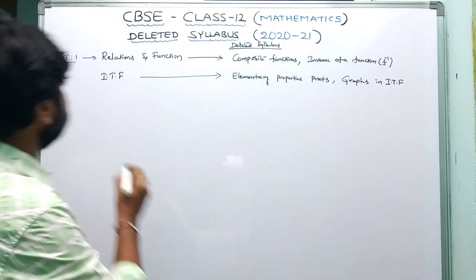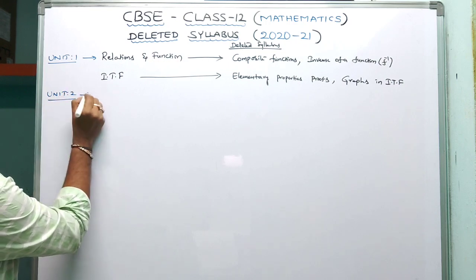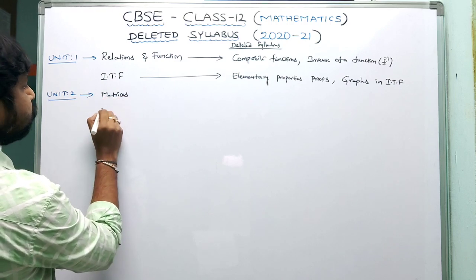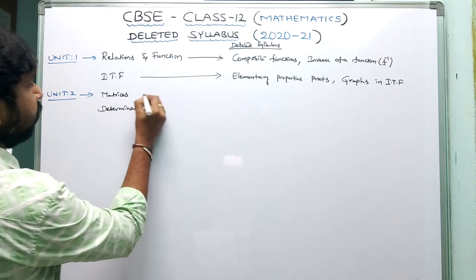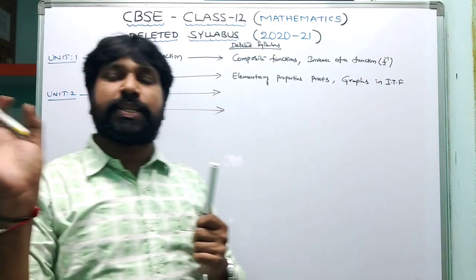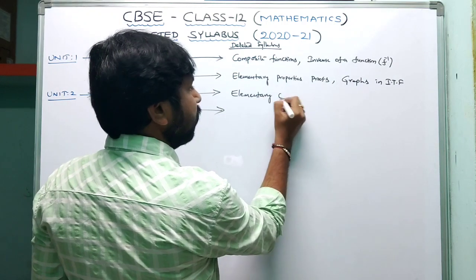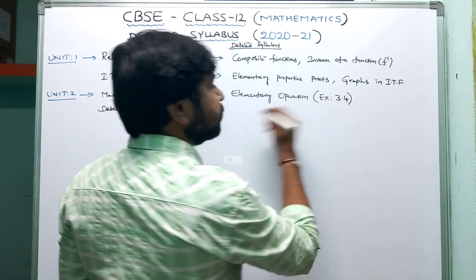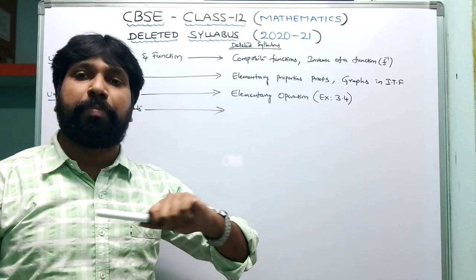Coming to the second unit, friends, unit 2: algebra, matrices and determinants. So the matrices topic, then the determinants topic. In matrices, what they deleted, and in determinants, what they deleted. In matrices, they deleted one complete exercise, that is elementary operations. Exercise 3.4, no need to work on it. So the elementary operation based exercise they completely deleted.